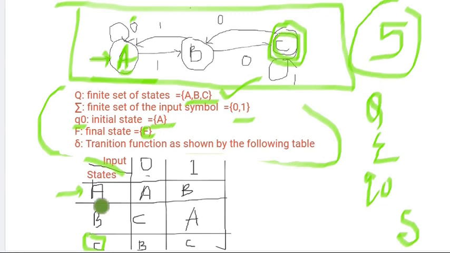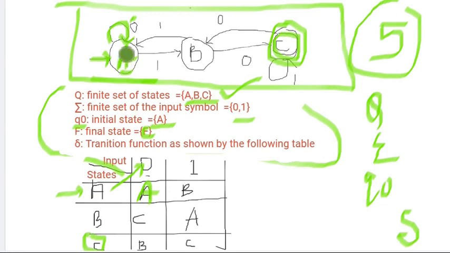For this state A, for the input 0, where is it going? See, the loop is coming back to the same state. For the state A, on the input 0, it is coming back to A. So that is marked here.